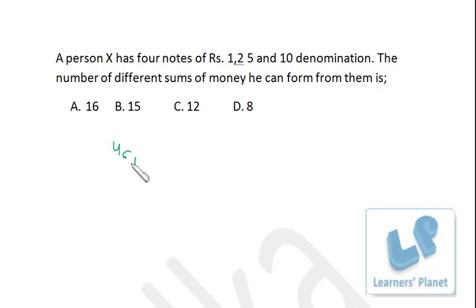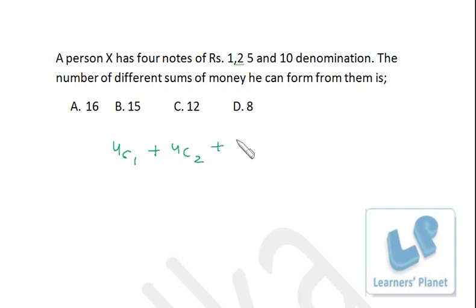So in all 4 sums he can get, that is 1, 2, 5 and 10, right? Now next, if he takes 2 notes, that means he'll be getting 4C2 combination, that means 1 2, 1 5, 1 10, 2 5, 2 10 and 5 10. So he'll be getting 6 combinations if he chooses 2 notes, right?